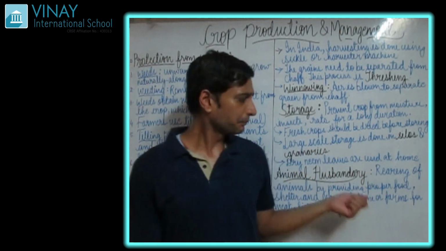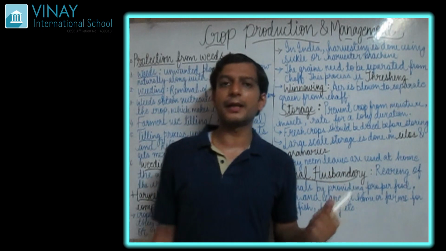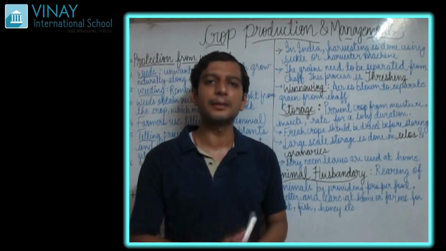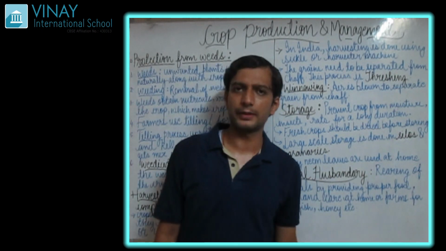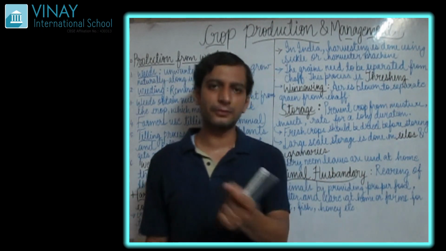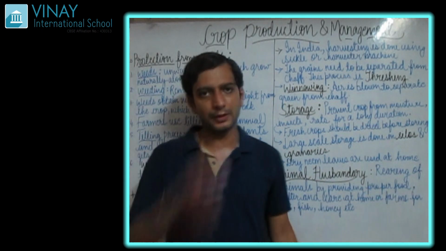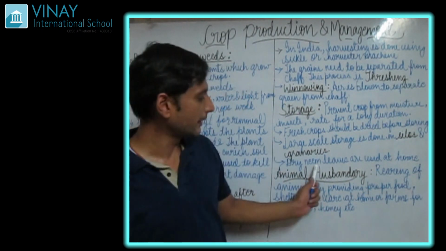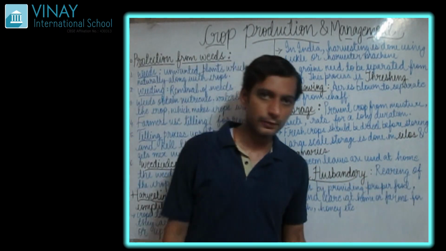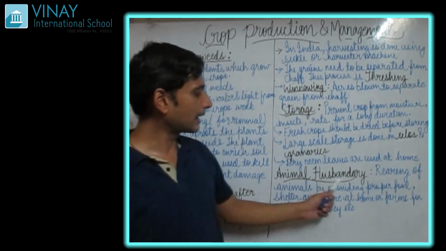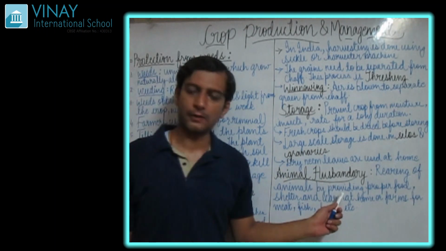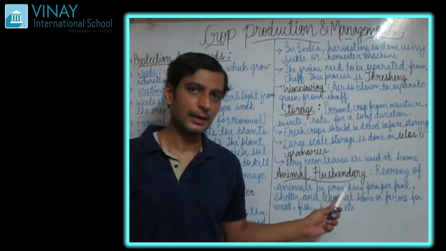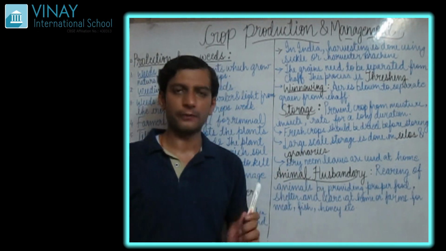When we bring it in a very large amount, to protect it we put in neem leaves. Okay, some chemicals also come to prevent insects, but mainly neem leaves are used to store it.